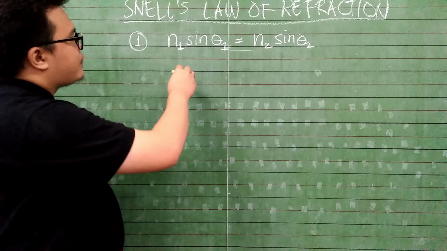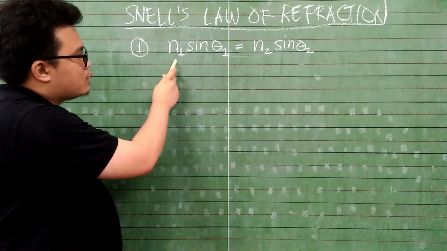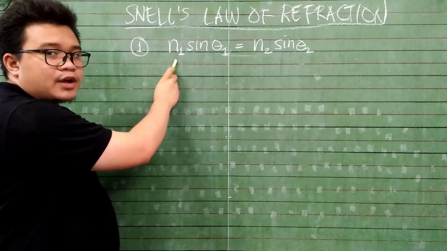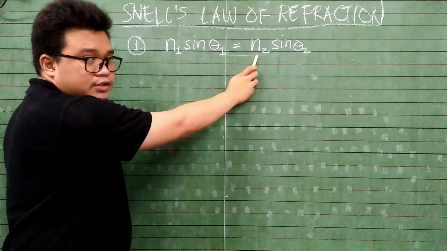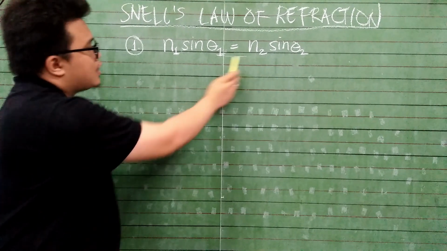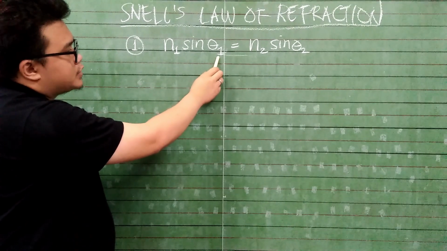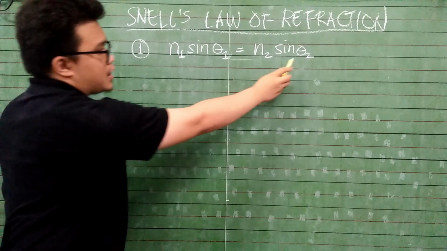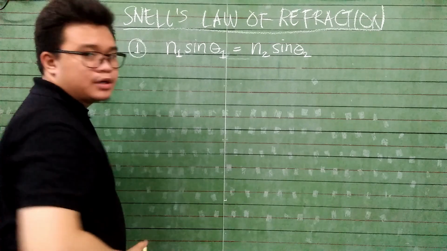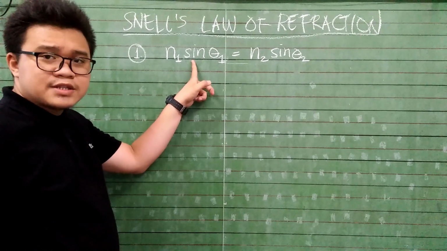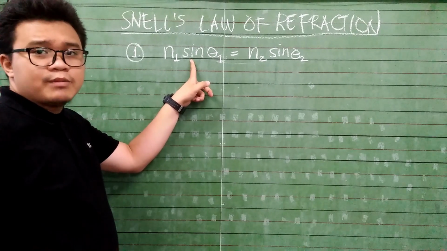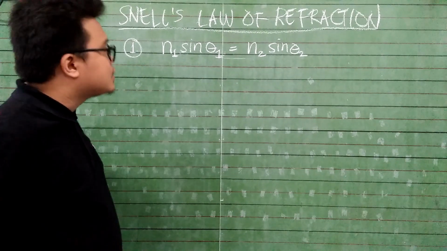So, let me define some variables here. n1 is of course the index of refraction of the first medium, and n2 is the index of refraction of the second medium. And angle 1 is of course our angle of incidence, and angle 2 is our angle of refraction. And we know that sine is a trigonometric function, which we will be using later in our calculations.